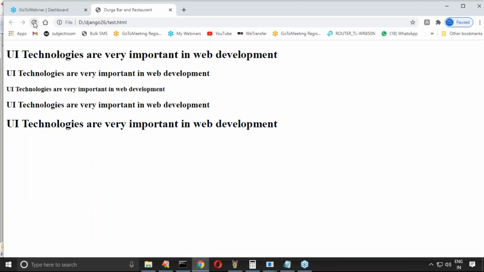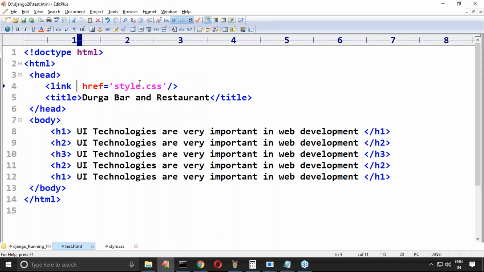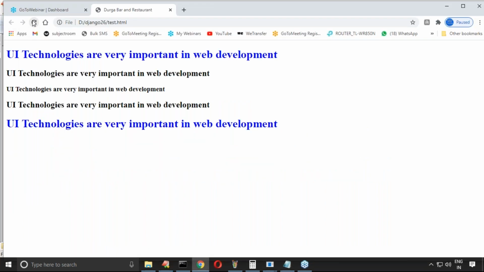Yes, have you observed, right? It's not going to work out. So my browser is unable to consider whether it is a CSS file or a JavaScript file and so on. That's why we have to specify this. Now have a look once. Feeling comfortable?